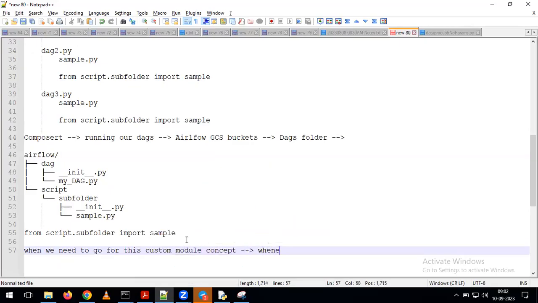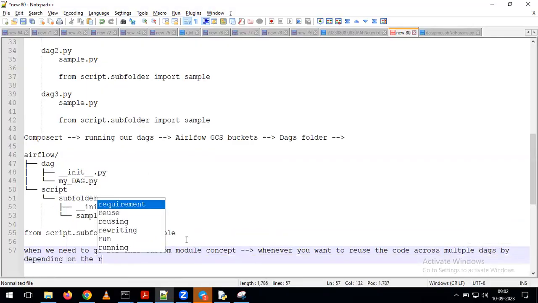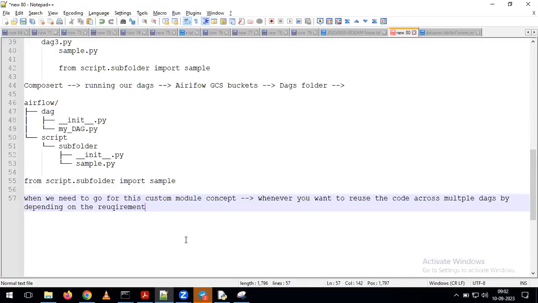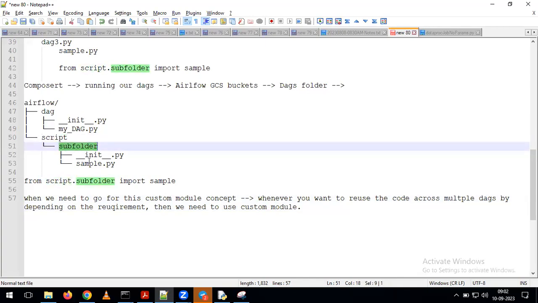Simply we can say, whenever you want to reuse the code across multiple DAGs depending on the requirement, then we need to use a custom module. But tell me, as part of a custom module, are we doing any new activity? Nothing special. We just need to prepare your Python script. Whatever Python script you have prepared, we need to keep under the script and subfolder path. Whatever file we keep in this path, we just need to call that path in our DAG file.